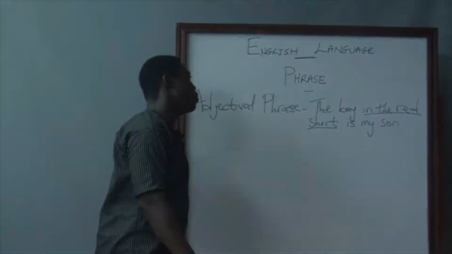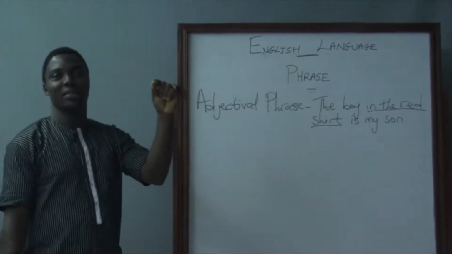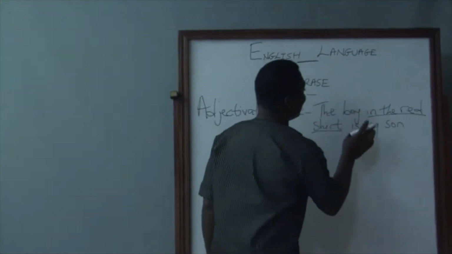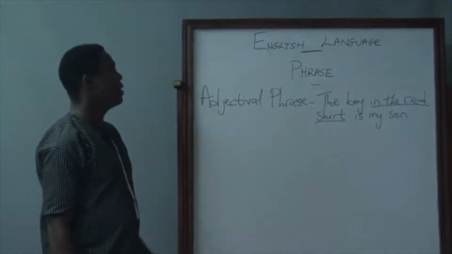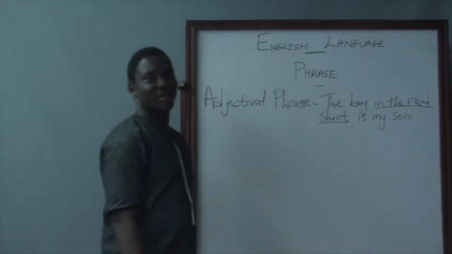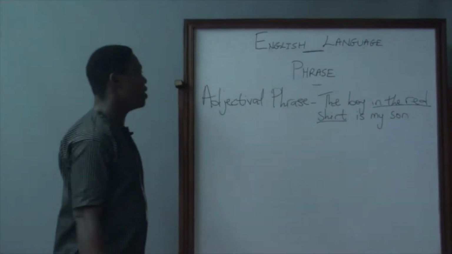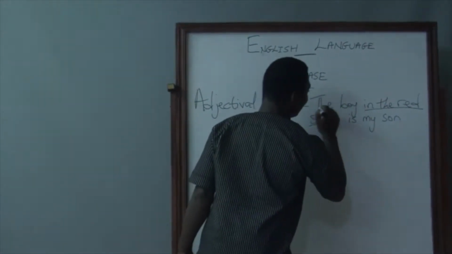But like we all know, an adjectival phrase or an adjective specifies a noun. Looking at this, we are talking about a particular boy. The boy. Which boy? The boy in the red shirt. So in the red shirt here will be our adjectival phrase. And that will be qualifying the noun phrase, the boy.